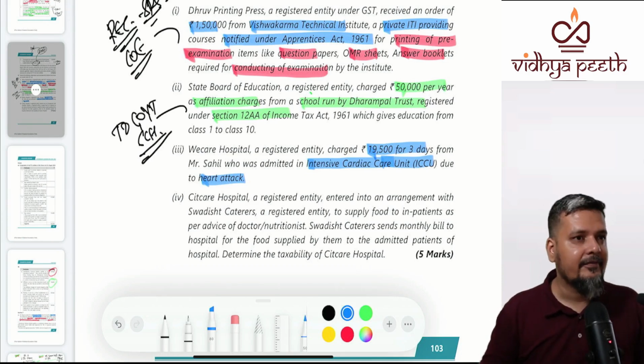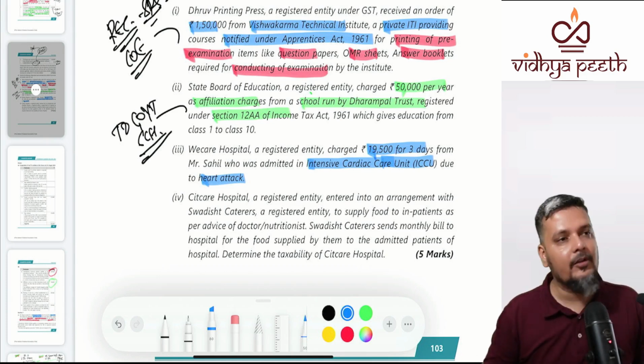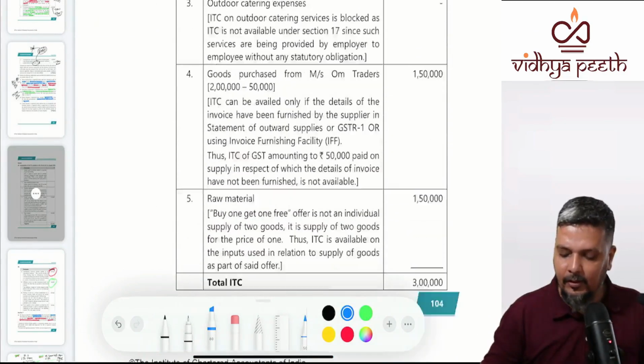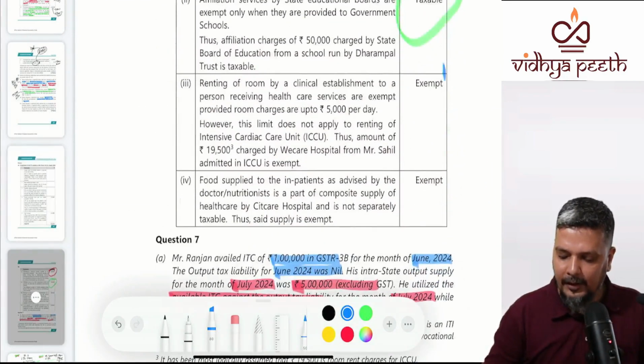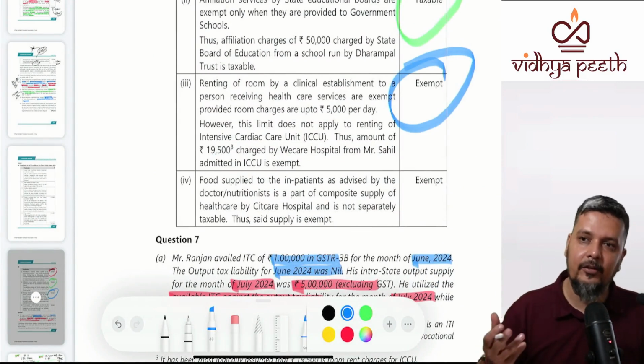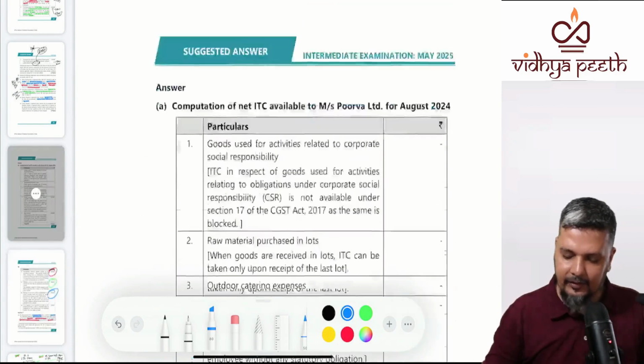But wait, they give an exception. If at all you talk about ICU, CCU or ICCU, here it is ICCU, it is exempt. Here you don't focus on 5,000 per room per day. Though it is more than 5,000 per room per day, this is a case of ICCU, therefore it is exempt.